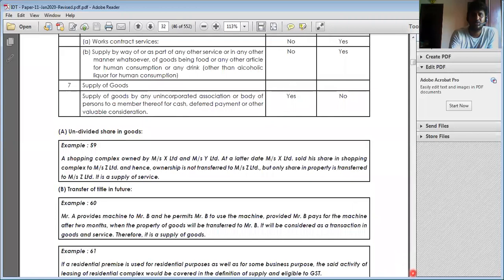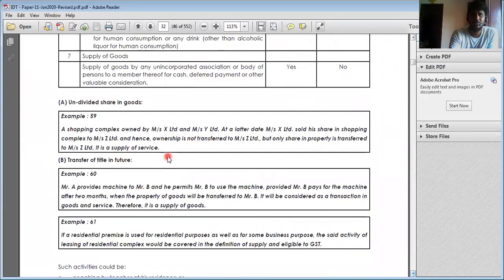Next, a shopping complex owned by X Limited and Y Limited. At a later date, X Limited sold its share in the shopping complex to Z Limited, and complete ownership is not transferred to Z Limited, hence it is regarded as supply. Next, number 2, title transferred in future. For example, Mr. A provides a machine to Mr. B and permits B to use the machine, provided Mr. B pays for the machine for 2 months. For those 2 months it is regarded as services.